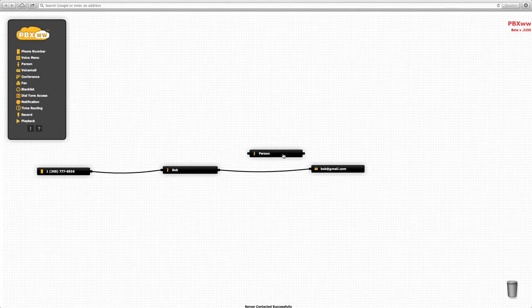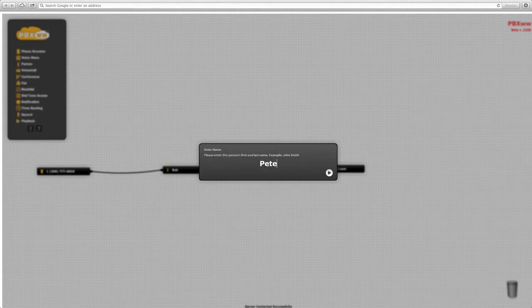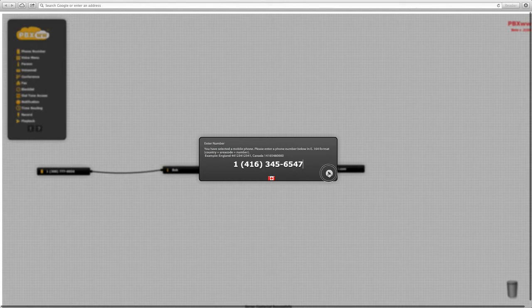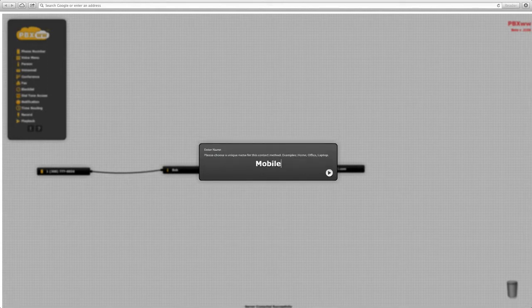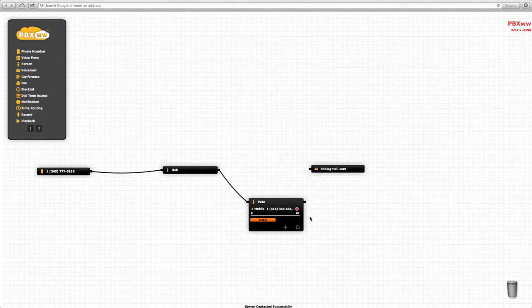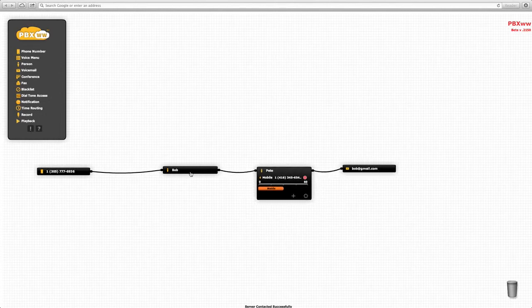We add a person, Pete, give him his name. The call will go to Pete's mobile number. Contact method is mobile. And we cut the cable between Bob and his voicemail and reconnect it to Pete. So now the call goes from the telephone number to Bob. If Bob does not answer, it goes to Pete, and if Pete does not answer, it goes to Bob's voicemail.